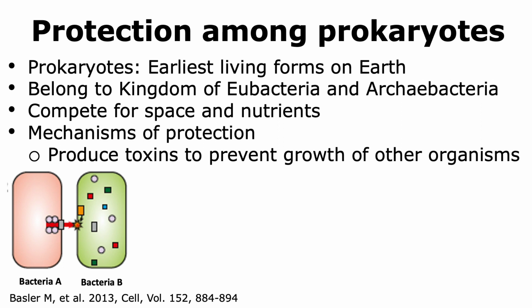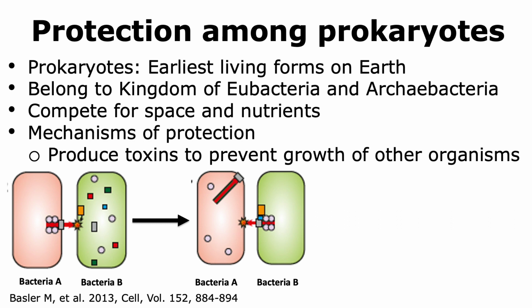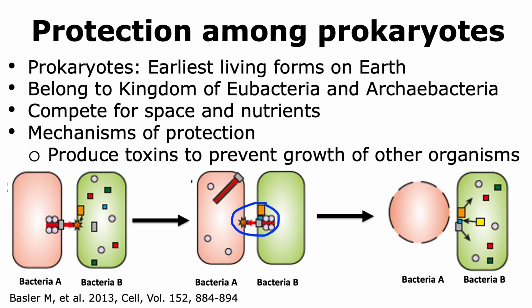Now, here is an example where we have two different types of bacteria. In this example, what we can see is bacteria A has secreted a toxic compound that has been perceived or sensed by bacteria B. Thus, in response to the production of this toxic compound by bacteria A, bacteria B now synthesizes toxic compounds that it releases in the environment that now affect bacteria A. And the result of that is that bacteria B's compound was much more toxic to bacteria A, and thus bacteria A is no longer able to survive.